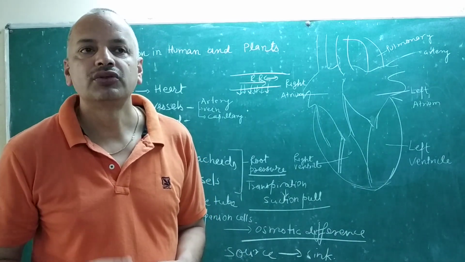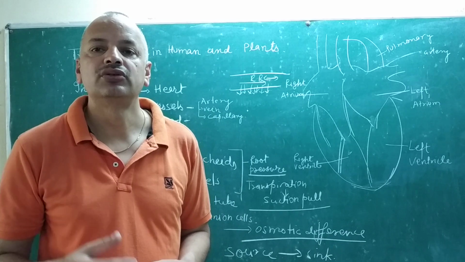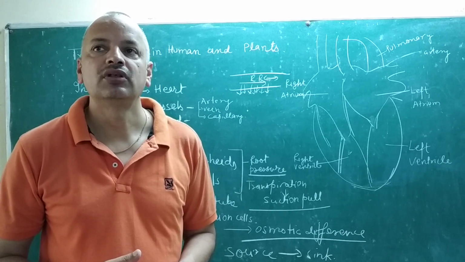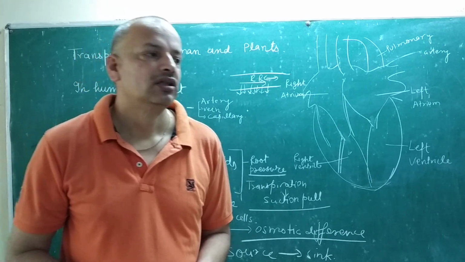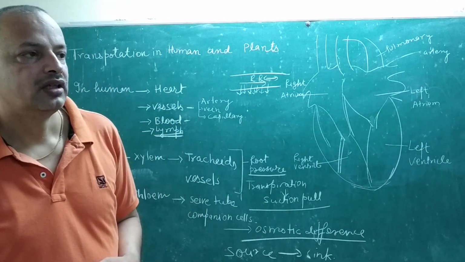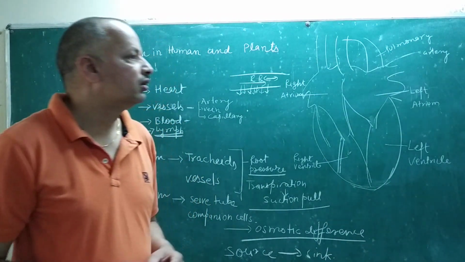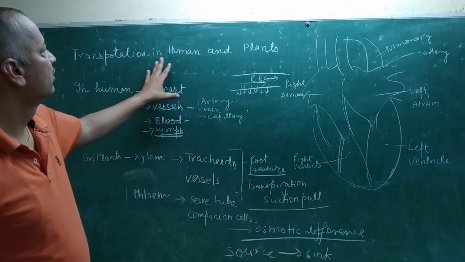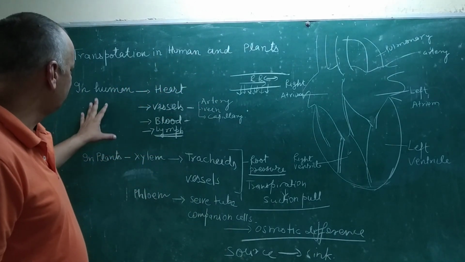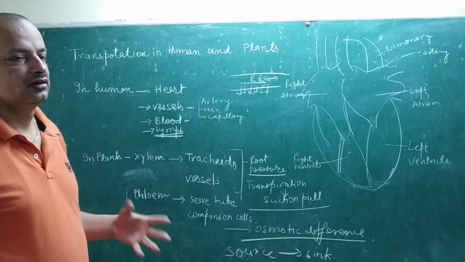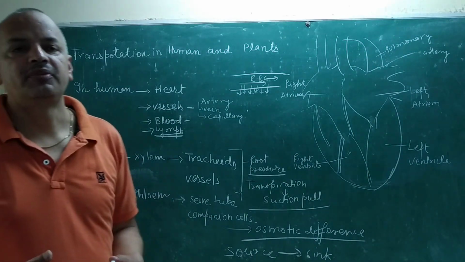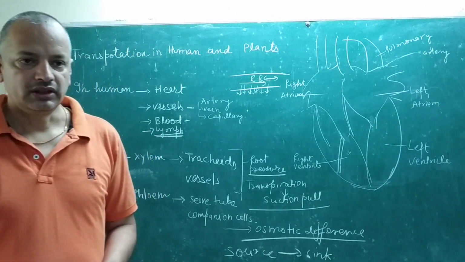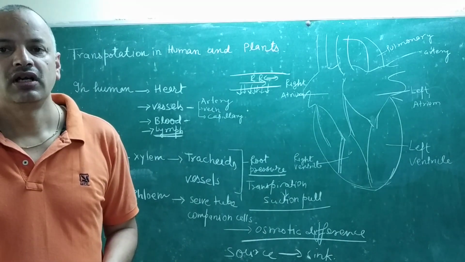In diffusion also, some materials diffuse through the plant body and transfer to another place. So by this, you have seen the transportation in humans and plants, and the methods used by plants and humans to transfer material from one place to another.